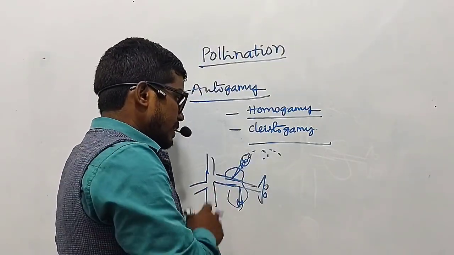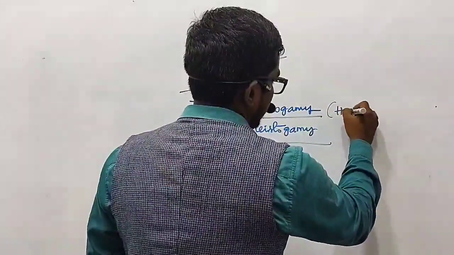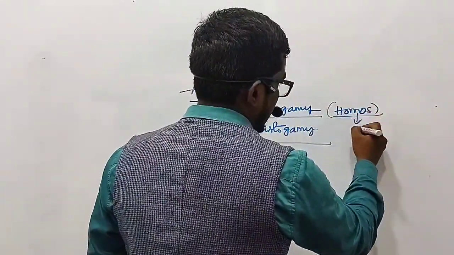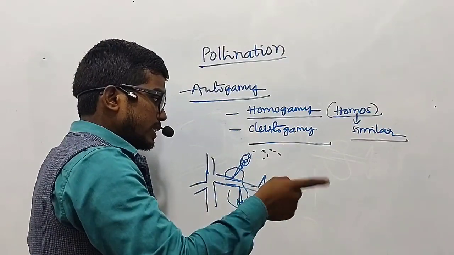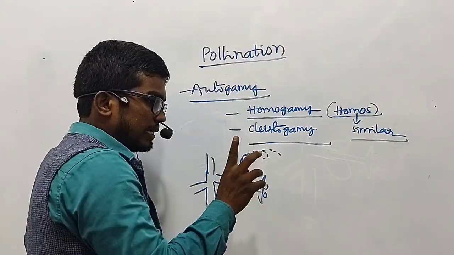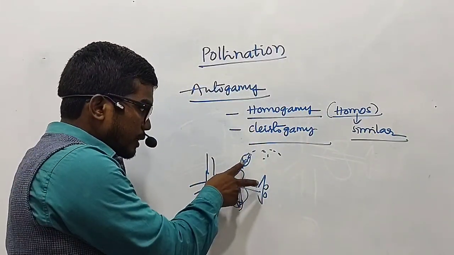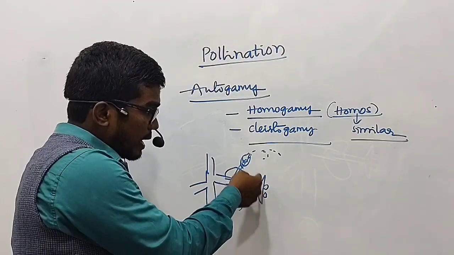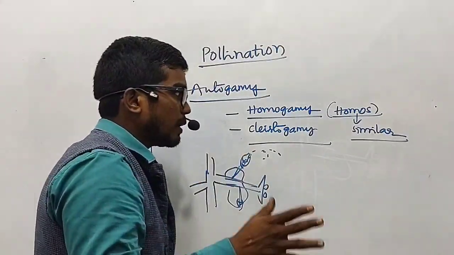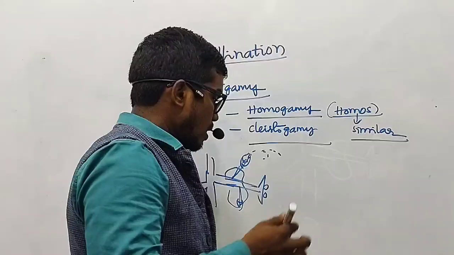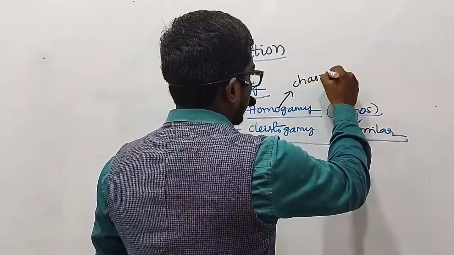Now, my dear friends, let us understand what we mean by homogamy. Homos here refers to same or similar. Here the maturation of the anther and the stigma takes place at the same time. That is why it is called homogamy. When the maturation takes place at the same time, and the stigma and the anther are very close to each other, then definitely self-pollination will occur. The flowers formed through homogamy are referred to as chasmogamous flowers.